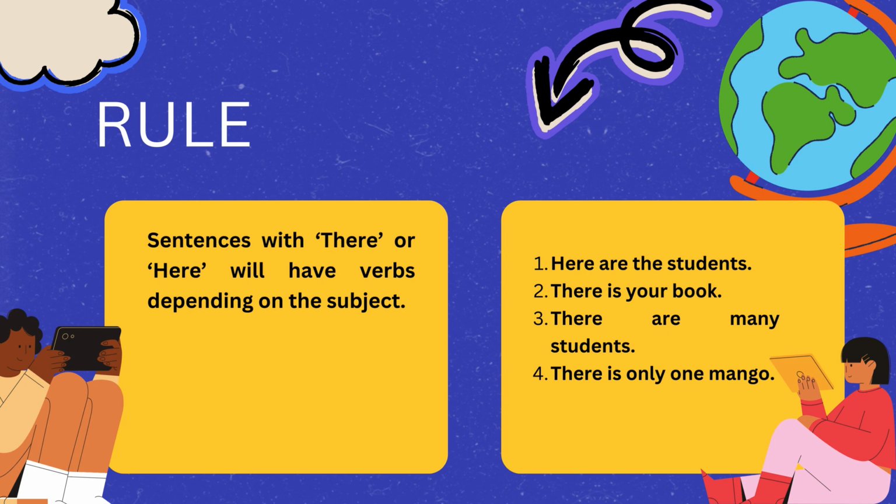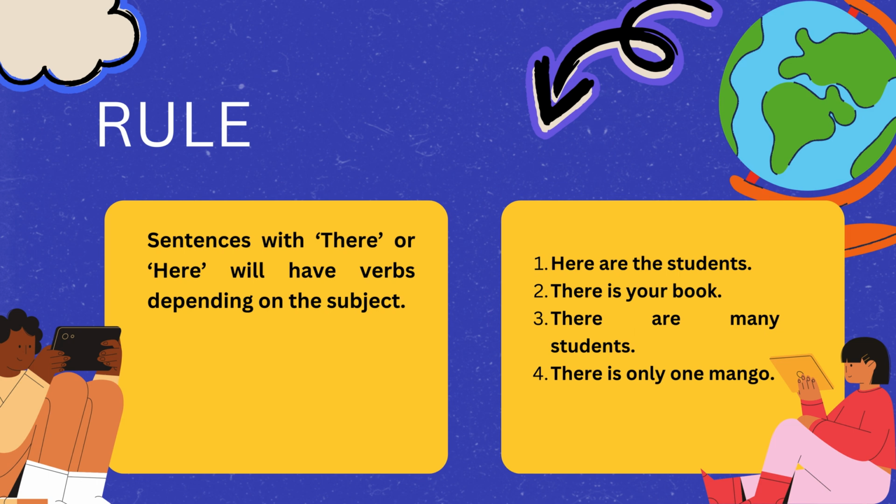I hope you have understood so far. Rule number 5. Whenever there are sentences that begin with there, here, we always look at the subject. If the subject is plural, according to the subject we will use a plural verb. If the subject is singular, then we will use a singular verb. Here are the students.